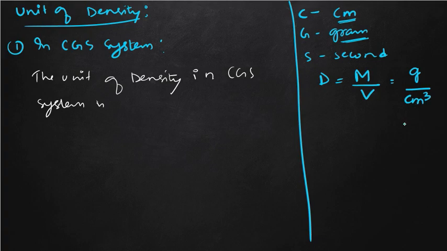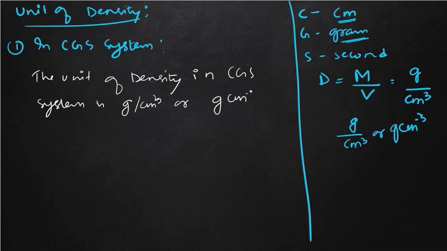So the unit of density is gram per centimeter cube, or we can write gram cm power minus 3.